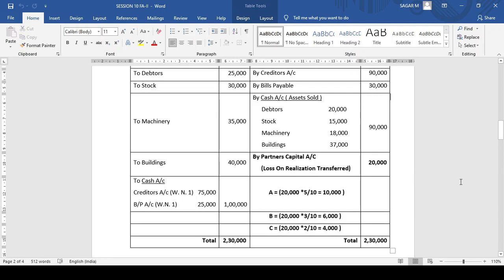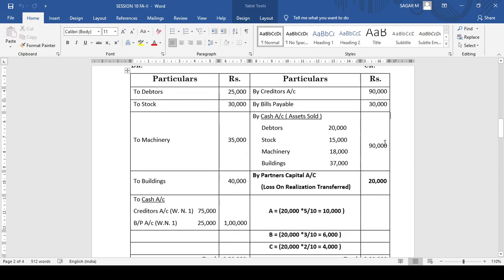After this, till now what we did is we had sufficient cash to make payment of outside liabilities. But in this problem, when all partners became insolvent, we need to look at the cash available and then we need to make payment to the outside creditors.